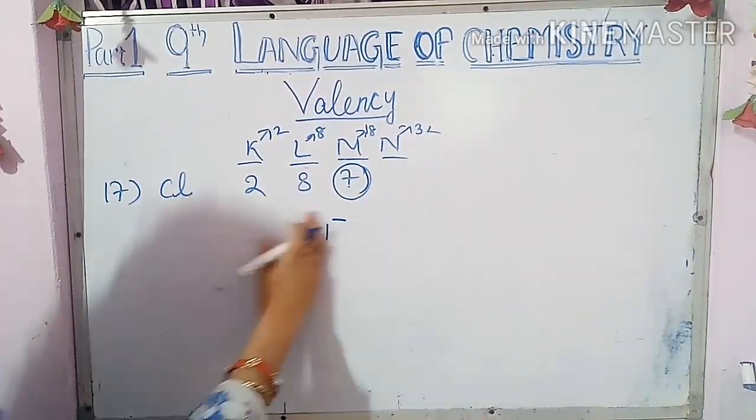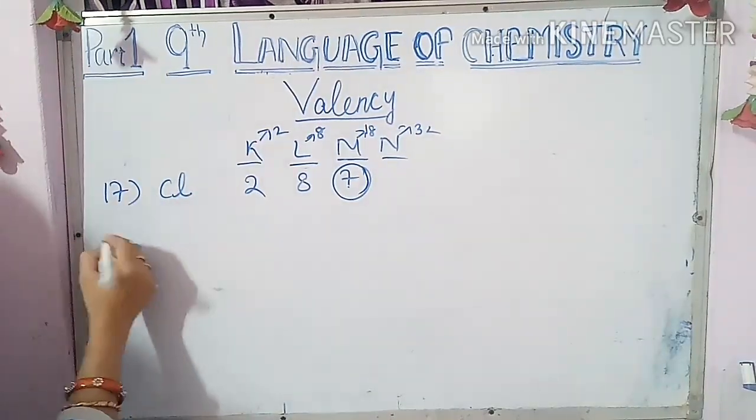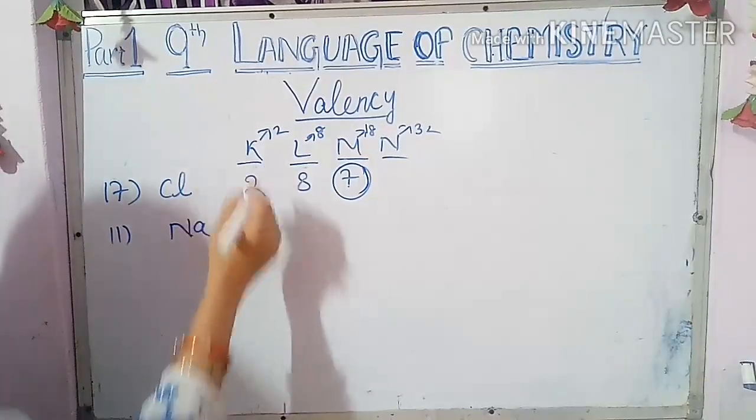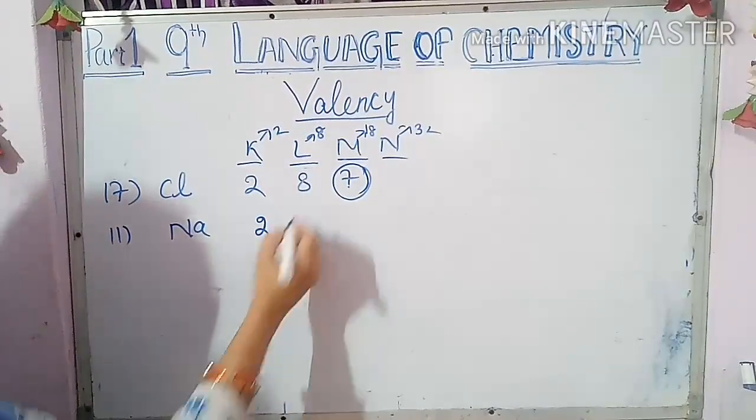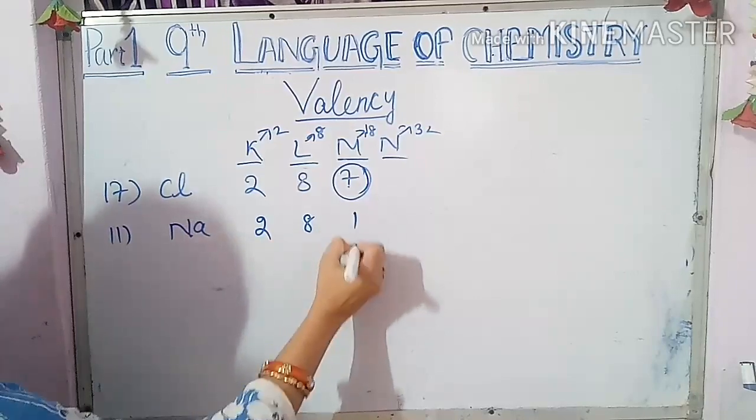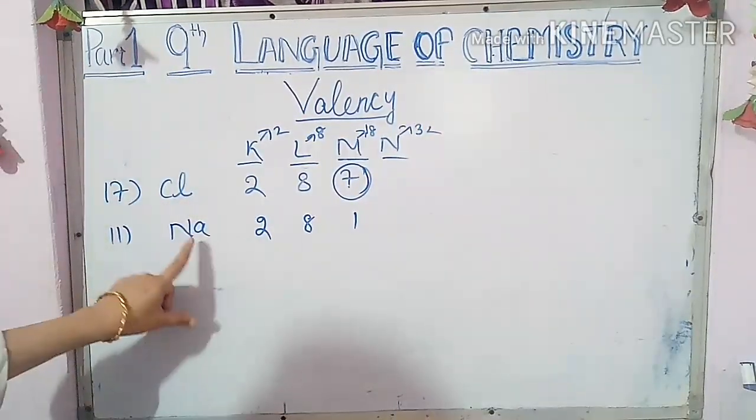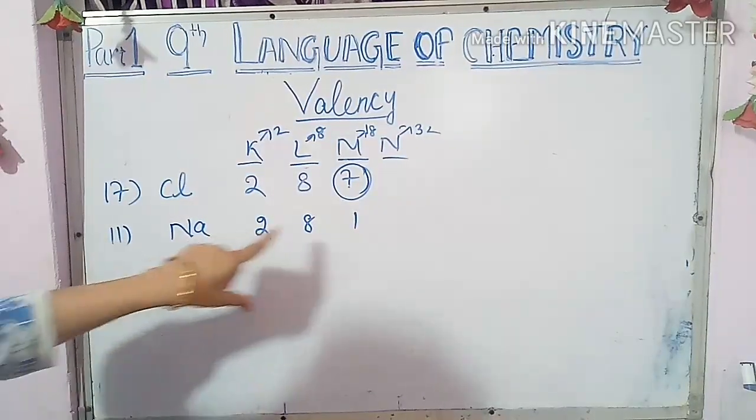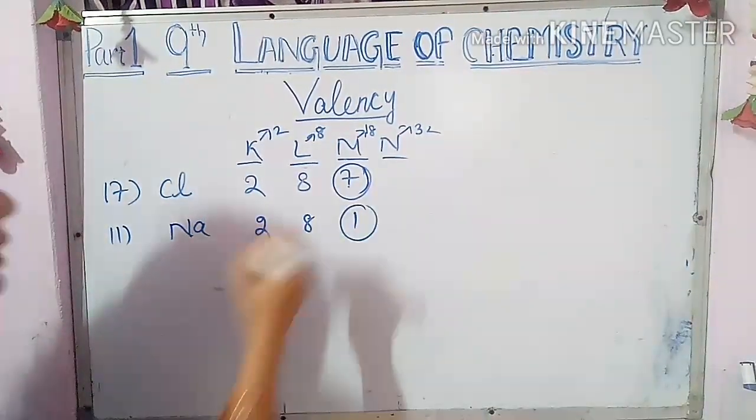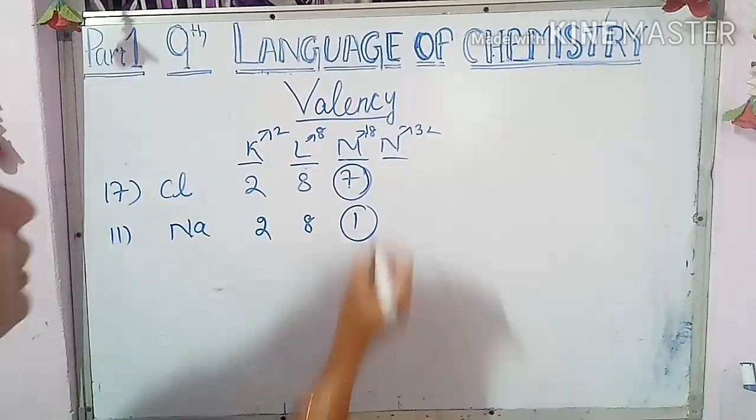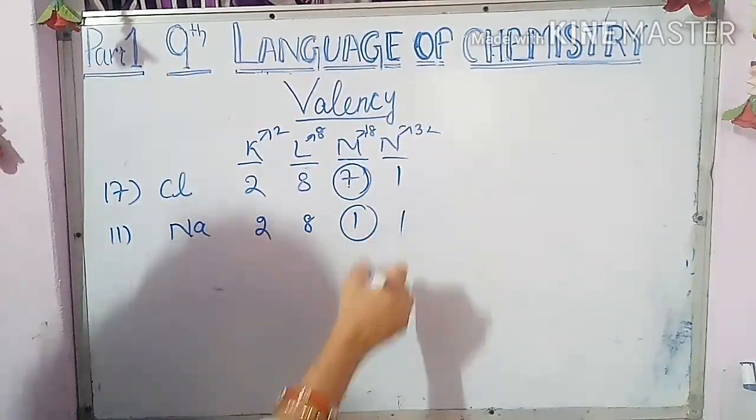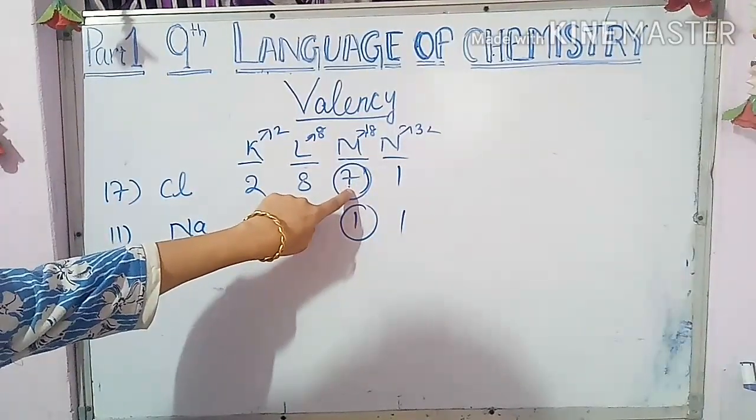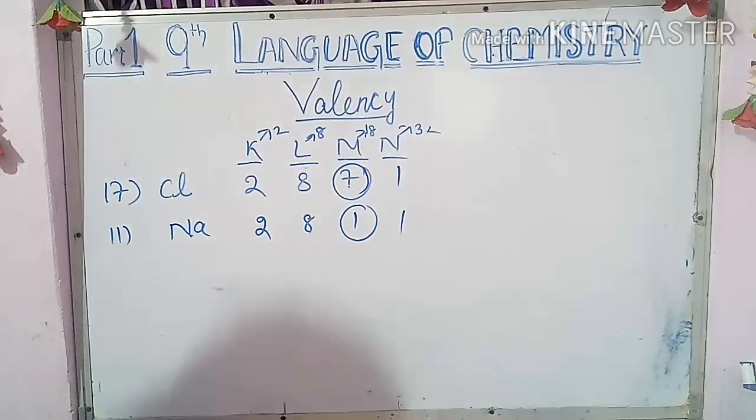But you can see this. Suppose sodium is there. Now I will take 11. 11 is sodium. Now you do the electronic configuration. This is 2. This is 8. Now what is the outermost cell? 1. Now you see that chlorine has 7 electrons in the outermost cell and sodium has 1 electron in the outermost cell. Chlorine has valency 1, sodium also has valency 1. As I told, they want to complete the octet structure, so valency will become 1. It cannot be 7.